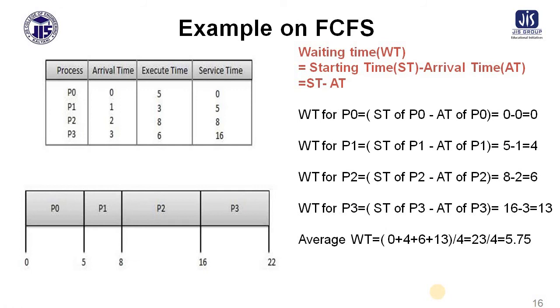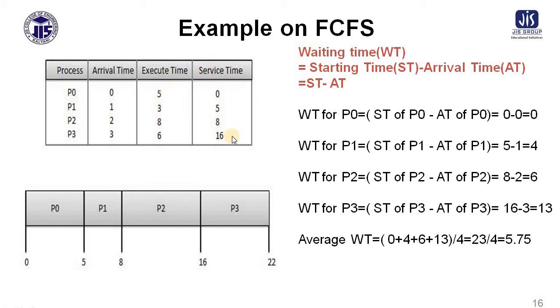So this is another example. Just see, this is example 2, and this example is very popular over the internet. In many websites or study materials, if you go through them, you will get this example. So there are 4 processes: process 0, process 1, process 2, process 3. They have given one extra column here, that is the arrival time, and this is the execution time or the burst time.